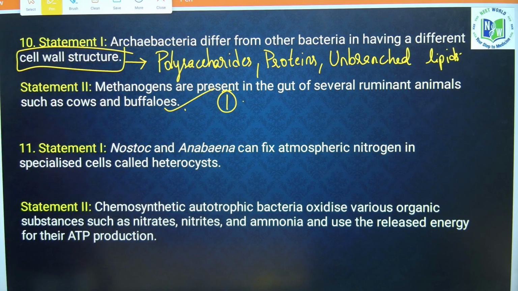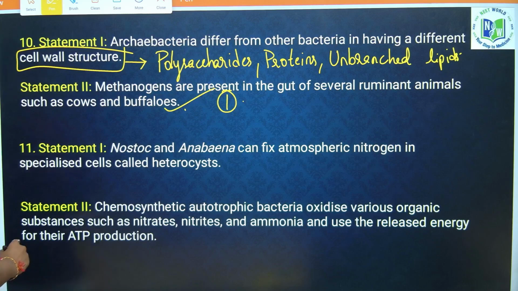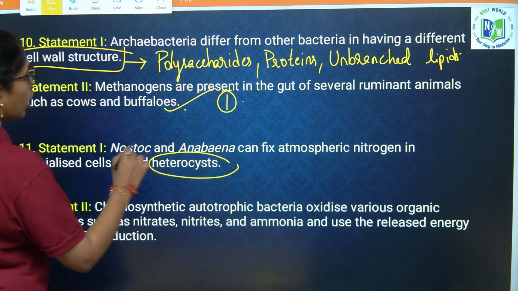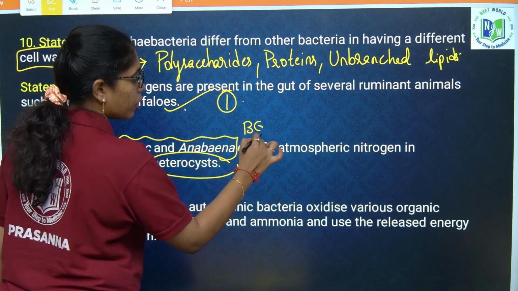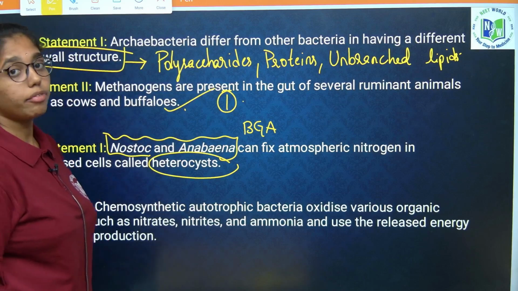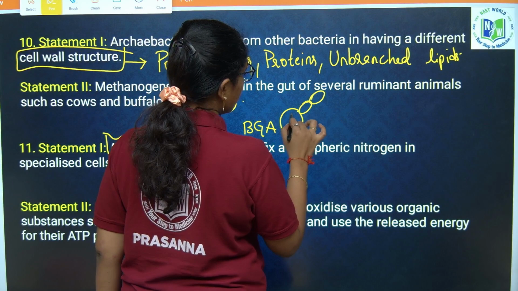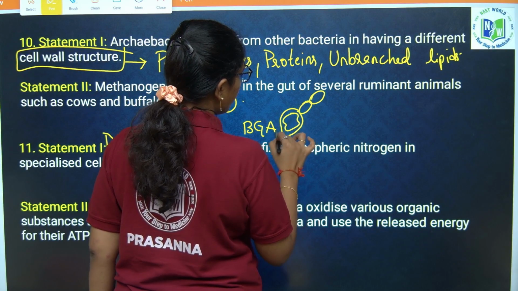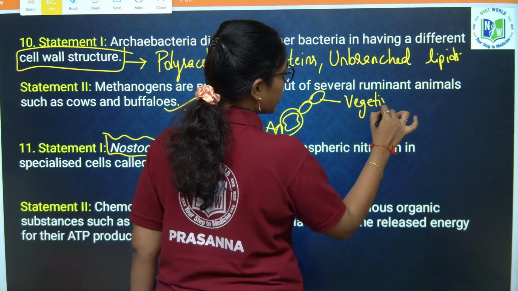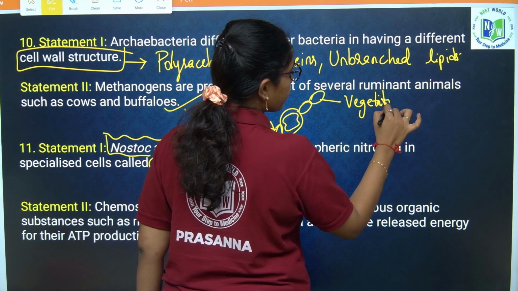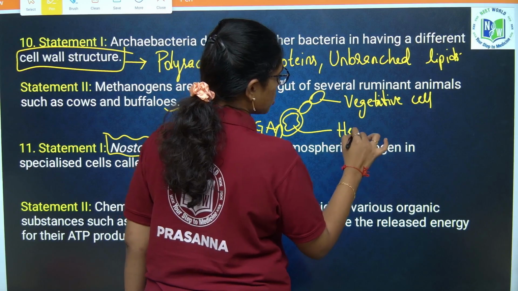Statement 1, if you see here, nostoc and anabaena fix atmospheric nitrogen in specialized heterocyst. So nostoc and anabaena comes under blue-green algae or cyanobacteria. In blue-green algae, if you take, you have 2 set of cells, which is, one is vegetative cells, and the other type is heterocyst.